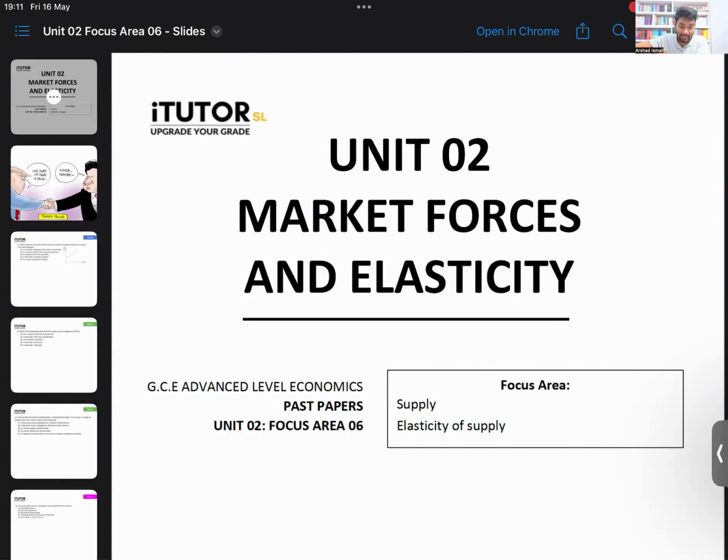Okay, we'll start with Unit 2, focus area number 6. So far we have done 5 focus areas, 4 from unit number 1. The 5th one was unit number 2, demand. Today we are starting unit number 2, supply and elasticity of supply.